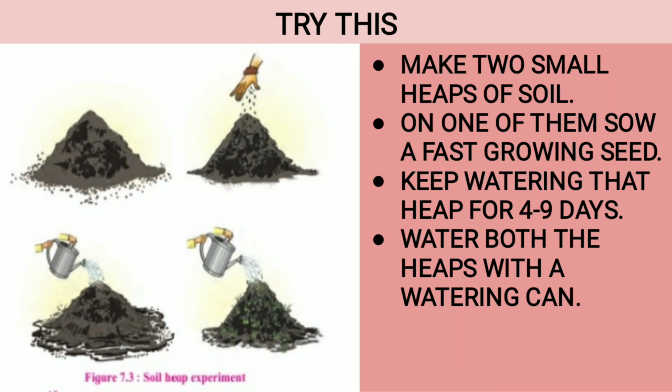You know why? Plants are very important. So when the plants grow in the soil, the roots of the plant hold the soil and the soil is not washed away. The soil erosion is not taking place. So what we learned from this experiment is we need to plant trees because the roots of the plant hold the soil from getting washed away.